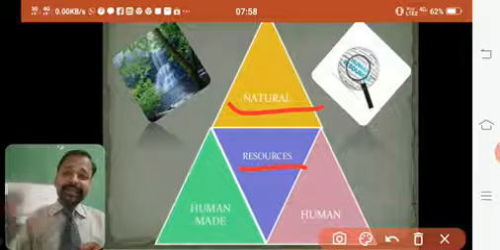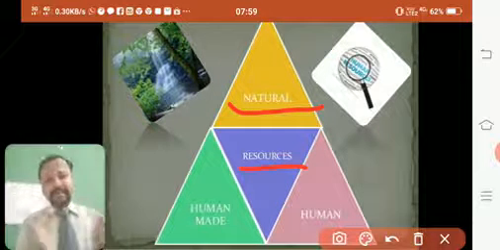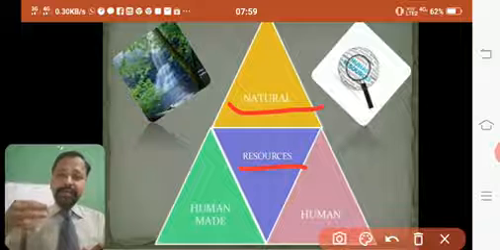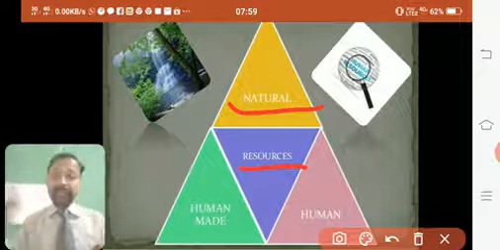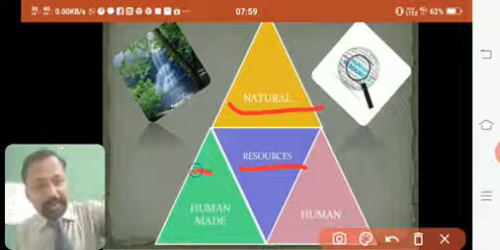Water is a natural resource. Rocks, land, all these are natural resources because they are given to us by nature. They are free gifts given to us by nature, right? Next we will see human made resources.